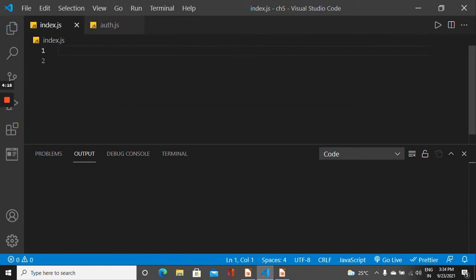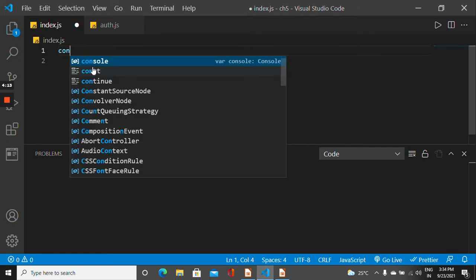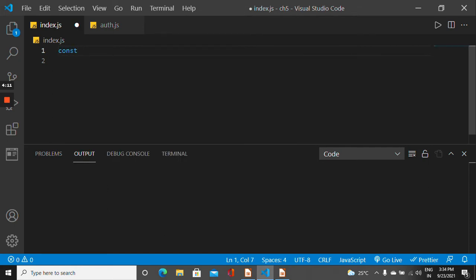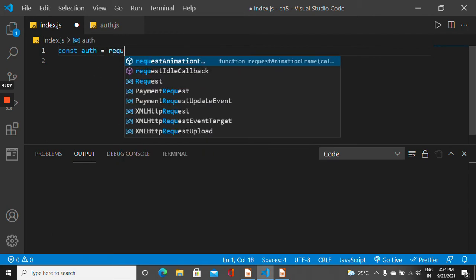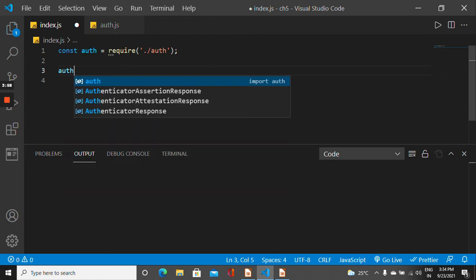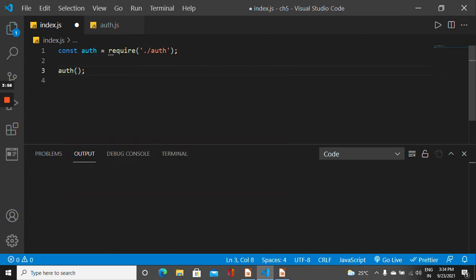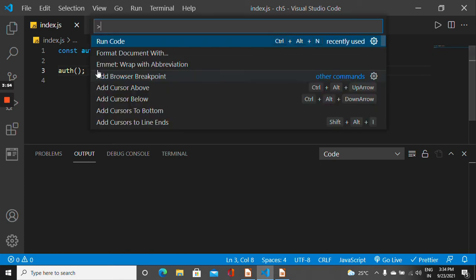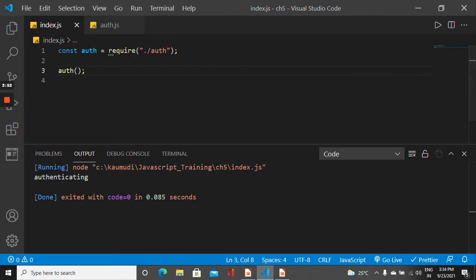So let's require this authentication function over here with a const and use the require function to get the authentication function here. And now I will be able to use this authentication function in my index.js file. So let's run the code and see the output. So this is what I'm getting, authenticating.